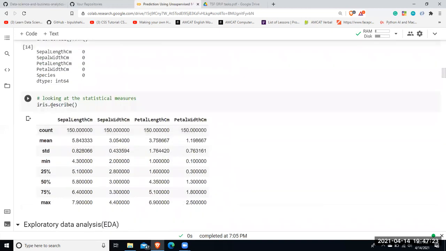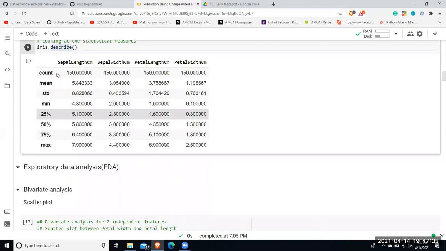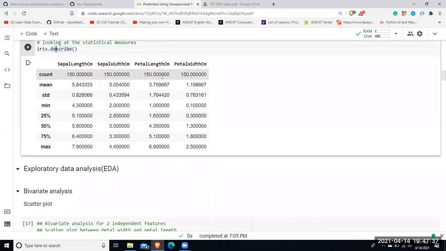But before moving forward, just to get an idea of how many total, what is the mean, what is the standard deviation of my data set, I've used the dot describe method. So there's a total number of counts, 150. Then there's the mean, standard deviation, minimum value, the maximum value, the 25% quartile, and so on. All right.